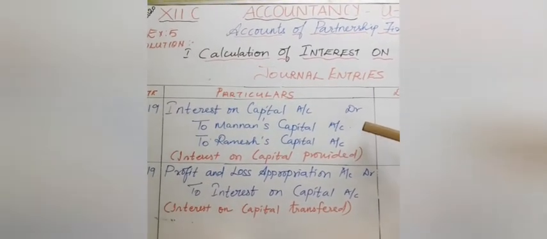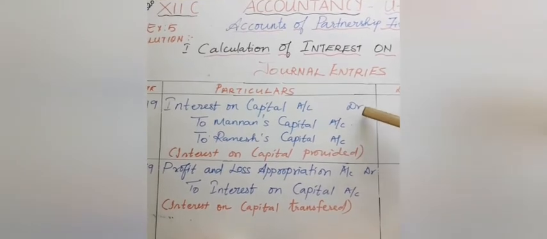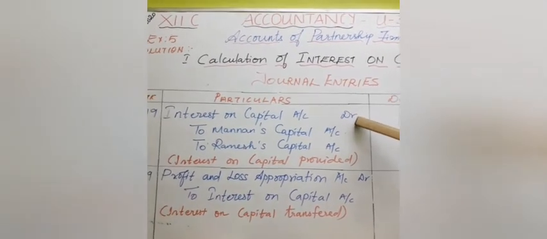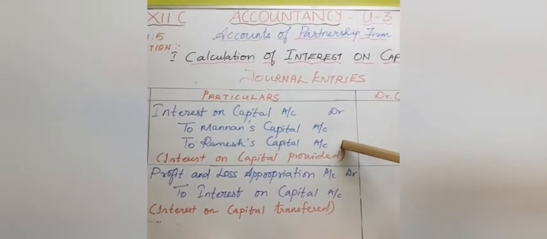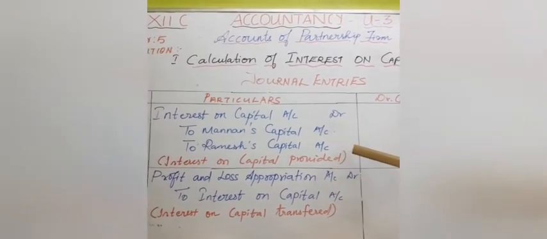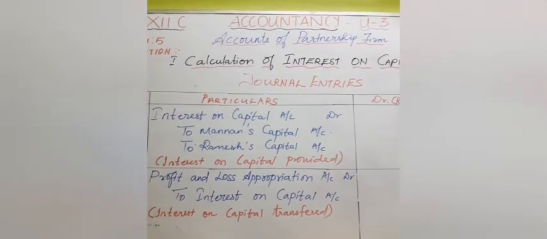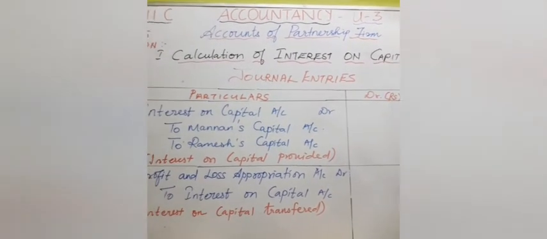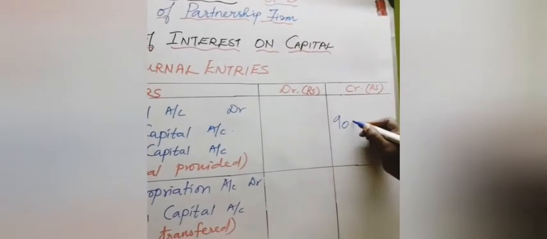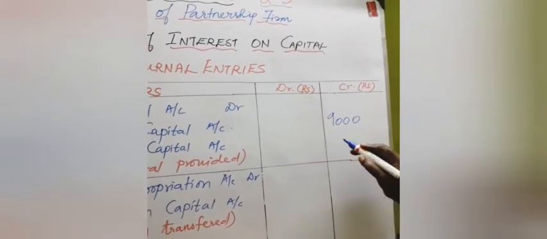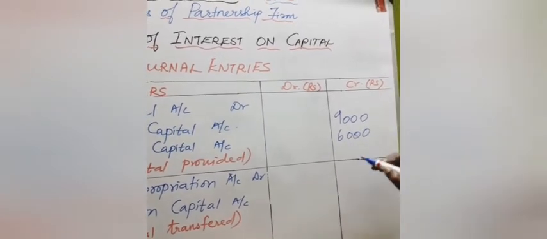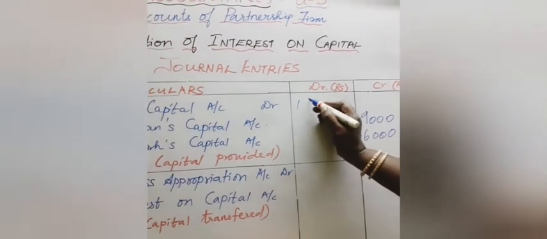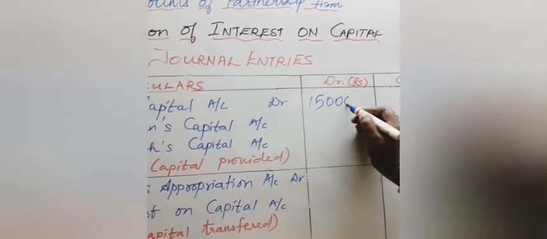Okay, students, already we have done the calculation. Now the journal entry is interest on capital account debited to Manan's capital account and Ramesh capital account. You got me, students? Now what is the amount that is credited to Manan's capital account? That was 9,000 rupees, isn't it? So I am writing here 9,000 rupees. Amount credited to Ramesh capital account was 6,000 rupees, isn't it? Okay, 6,000 rupees. So the total will be 15,000 rupees.